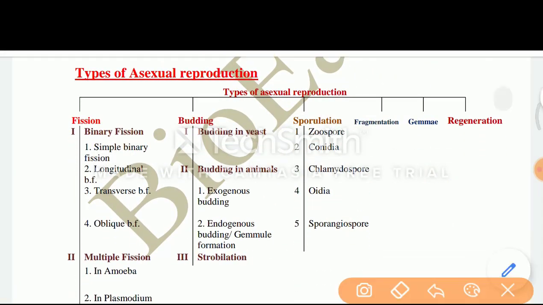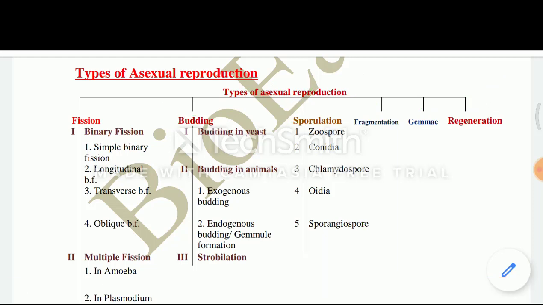Next is the introductory map of types of asexual reproduction. You can see there are 6 various methods. Number 1 is fission, number 2 is budding, number 3 is sporulation, number 4 is fragmentation, number 5 is gamete, and number 6 is regeneration.